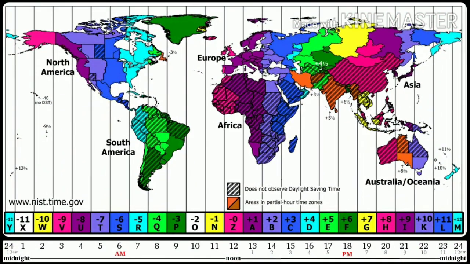To avoid confusion about time, the world is divided into 24 time zones, starting from the Greenwich meridian, going east and west. That means 12 zones on the east and 12 zones on the west. One time zone consists of 15 longitudes. Already you know, one longitude takes 4 minutes to cross. How many minutes are taken by 15 longitudes? 15 into 4 equals 60 minutes. That means 1 hour. 24 time zones take 24 hours.